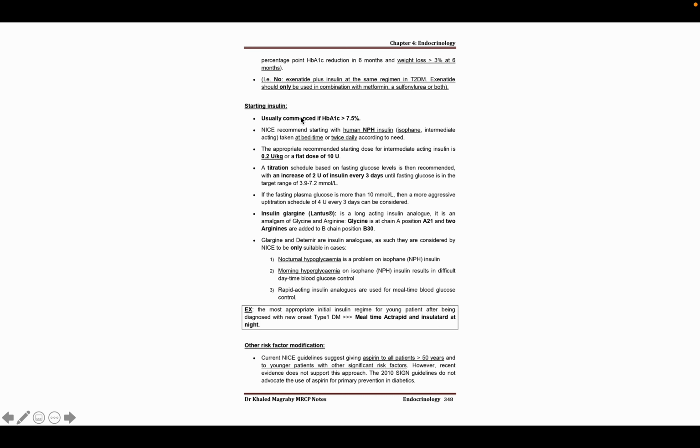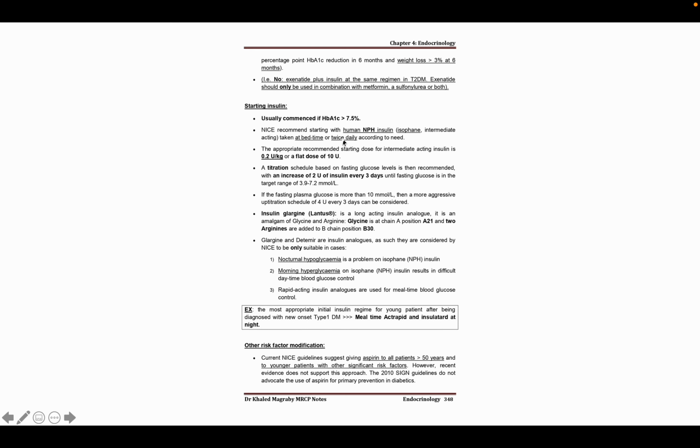Now, insulin therapy. If insulin therapy is imminent, then we should give insulin therapy for this patient if the hemoglobin A1C is more than 7.5%. There are a lot of insulin regimes in our market, like ultra short acting, or regular insulin, intermediate insulin, or long acting insulin.